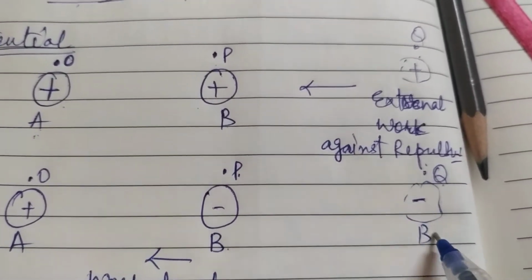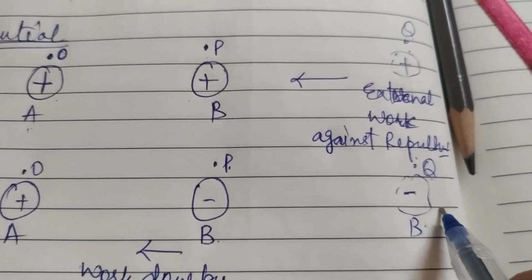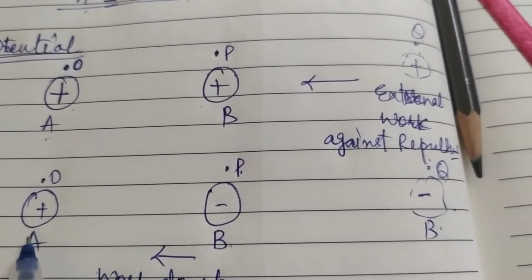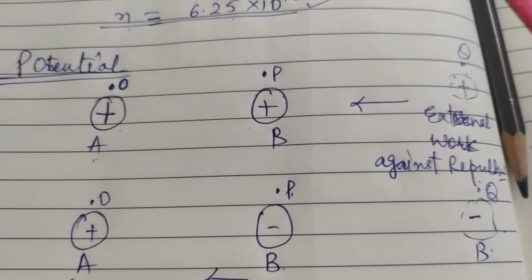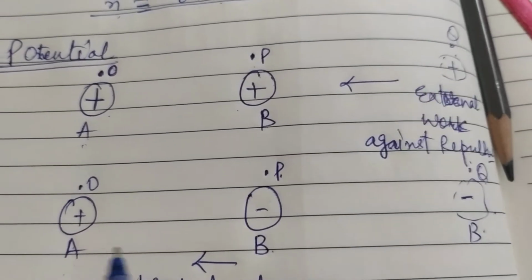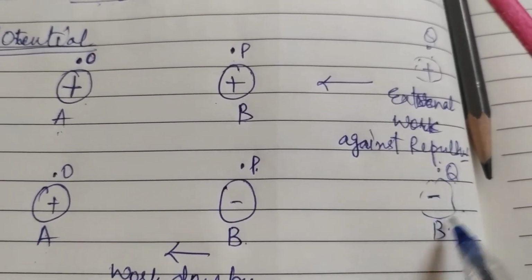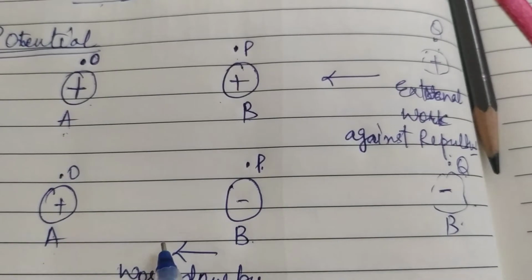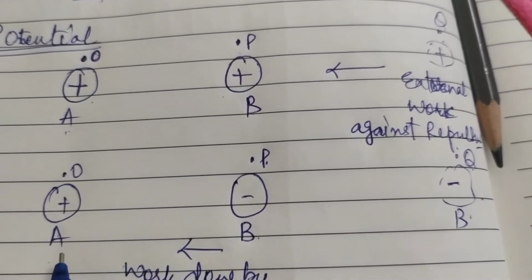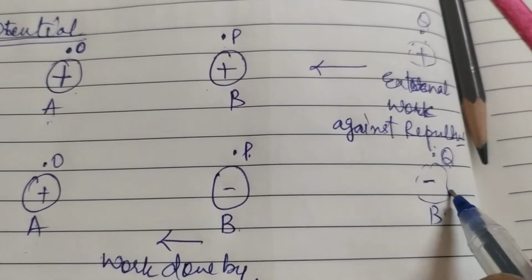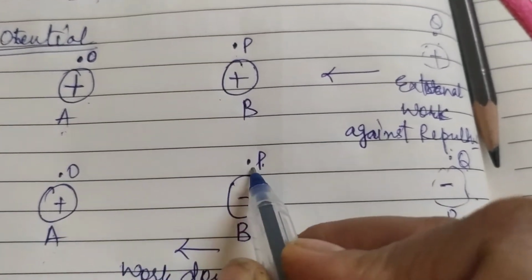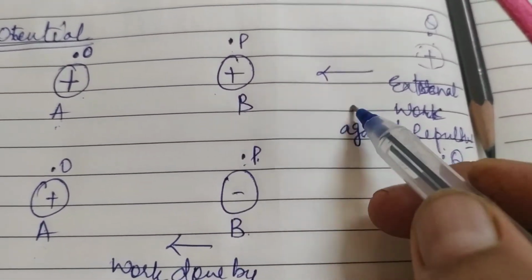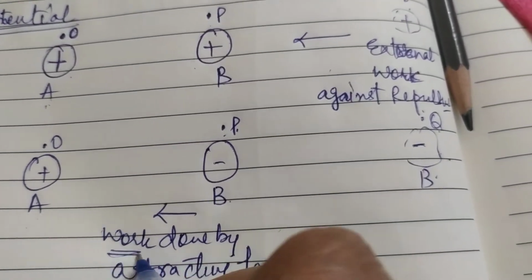Now in case of the oppositely charged bodies, unlike charges, suppose this body is of opposite charge and it is again at some distance, at some other position Q initially away from A. Now this A, which is a positively charged body, it will attract this negatively charged body, and the work is done by that attractive force of A to bring this body B at this position P now. It means in both the cases some work is involved.